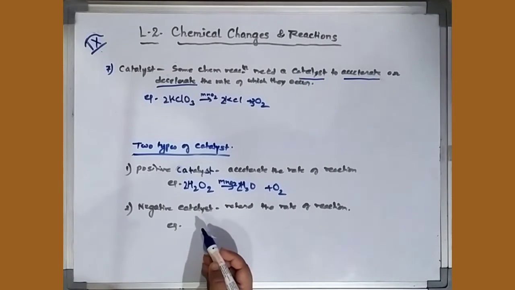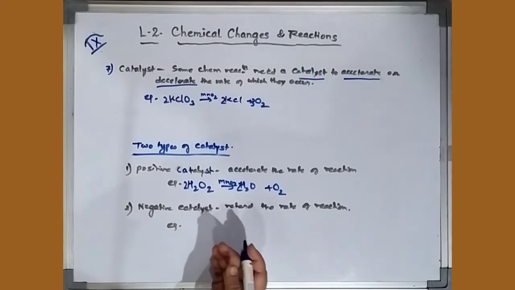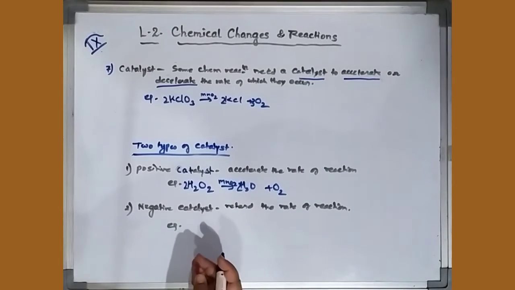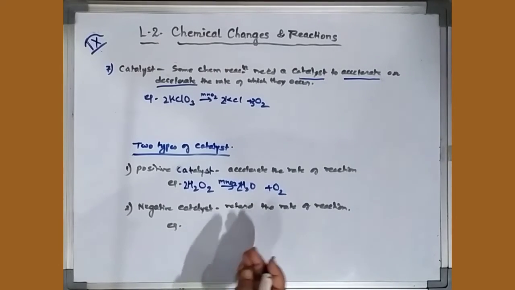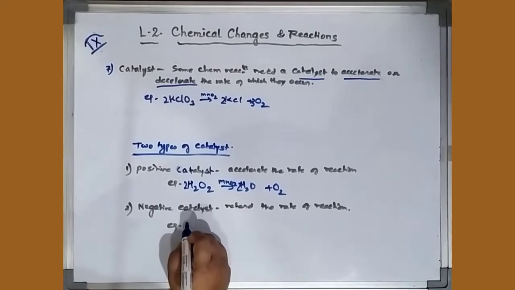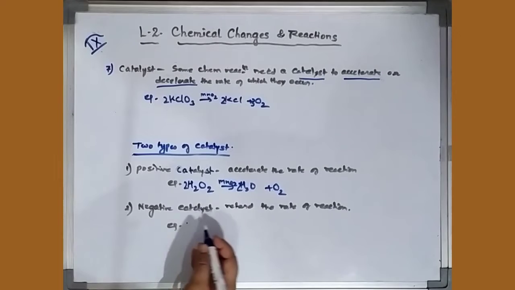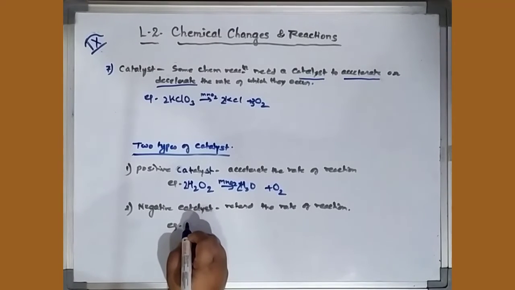Now let us see negative catalyst. What is a negative catalyst? A negative catalyst is one which retards the rate of reaction. Means the speed is very high, and you need to slow it down. Here you can take an example: in the decomposition of H2O2, sometimes the decomposition is so fast that we need a negative catalyst to slow down the speed.